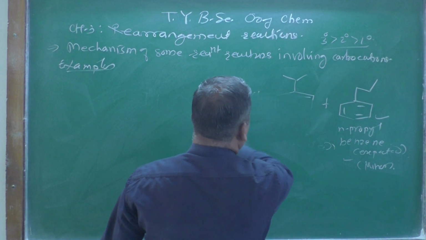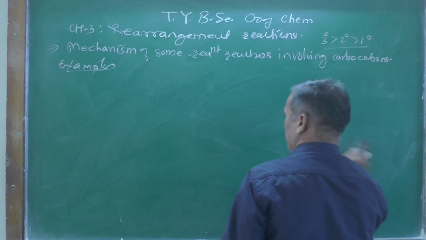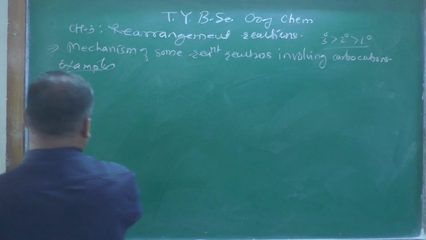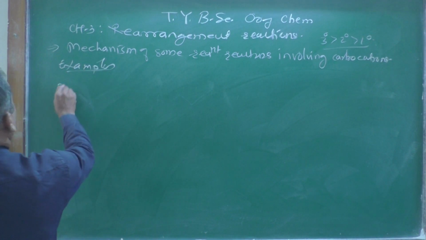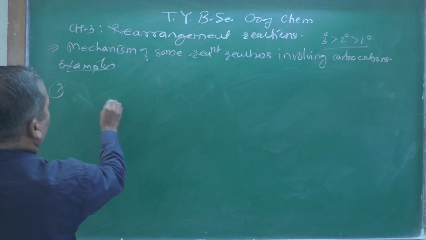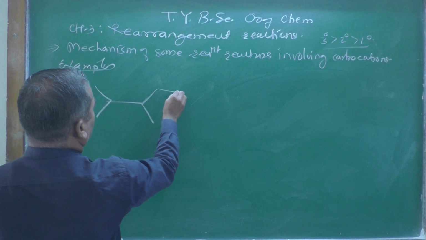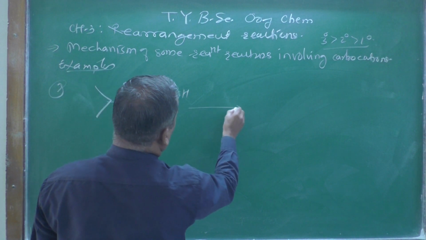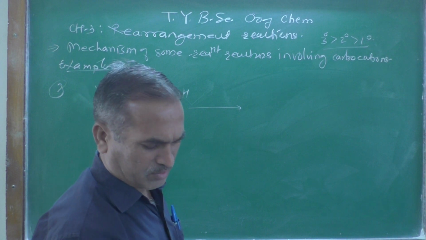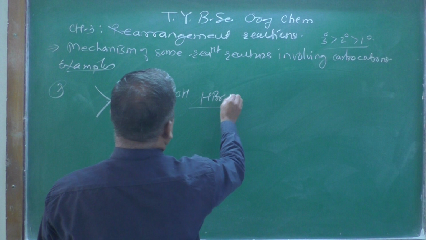Let me clean the board first, and then we will see the second example over here. Now let us see another one, the second example. So the second example will be this one. This is, I think, OH, and that will be treated with HBr, hydrogen bromide.